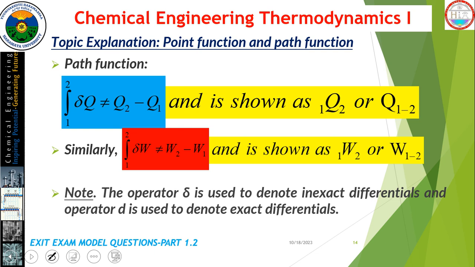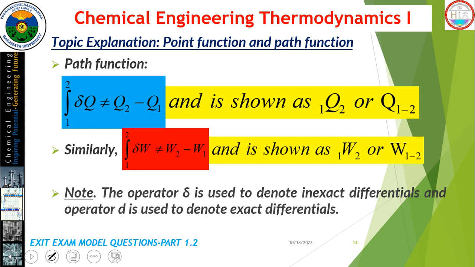You can determine the area under the graph. Path function is not a point function. The operator δ is helpful to denote inexact differentials, while the operator d is used to denote exact differentials. In an exact differential, you can find the values of the parameters between the points, and you can determine the status of the parameters in difference. But in a path function, it is not advisable to find it in differential form.